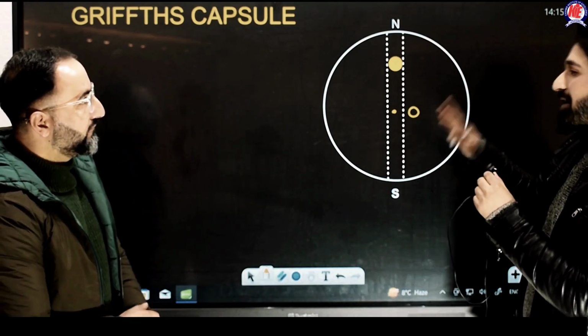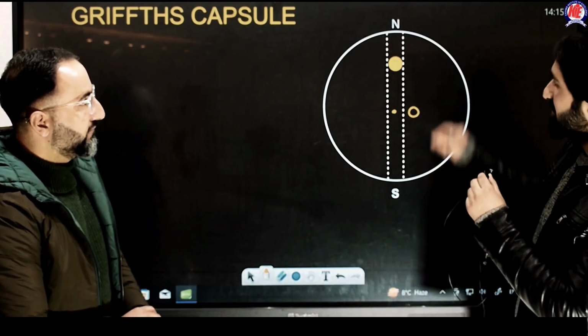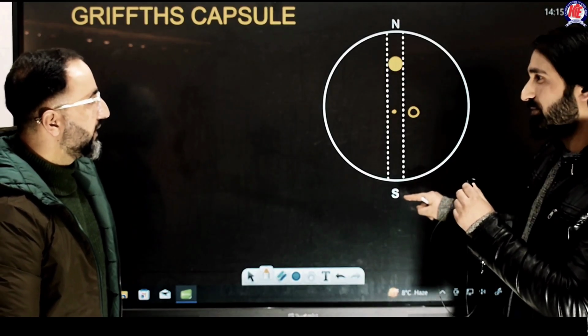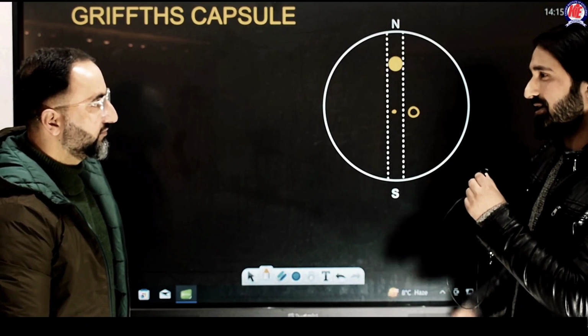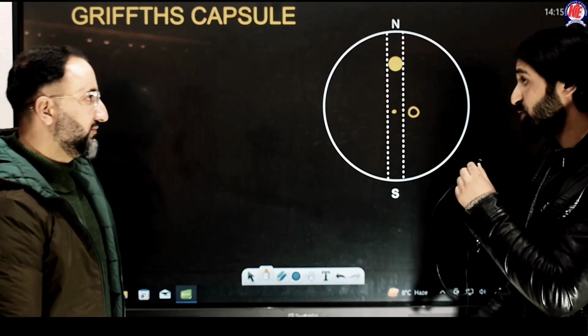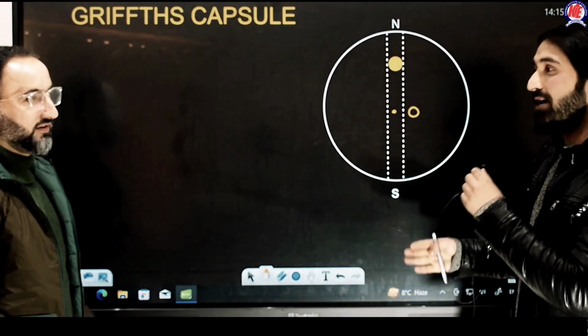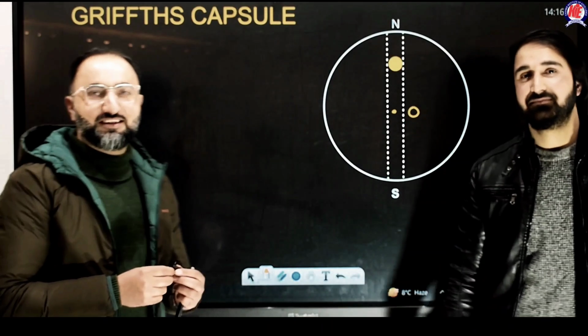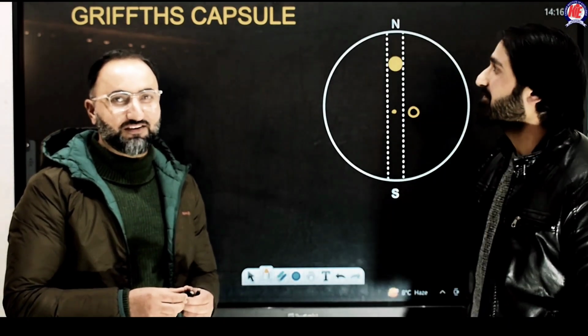So is it by any chance possible that this particle, once it is dropped from one of the poles, goes to some other diametrically opposite point? Is it by any chance possible that this particle executes simple harmonic motion? And if it does, can we calculate its time period? Absolutely, absolutely. This is one beautiful problem in physics.